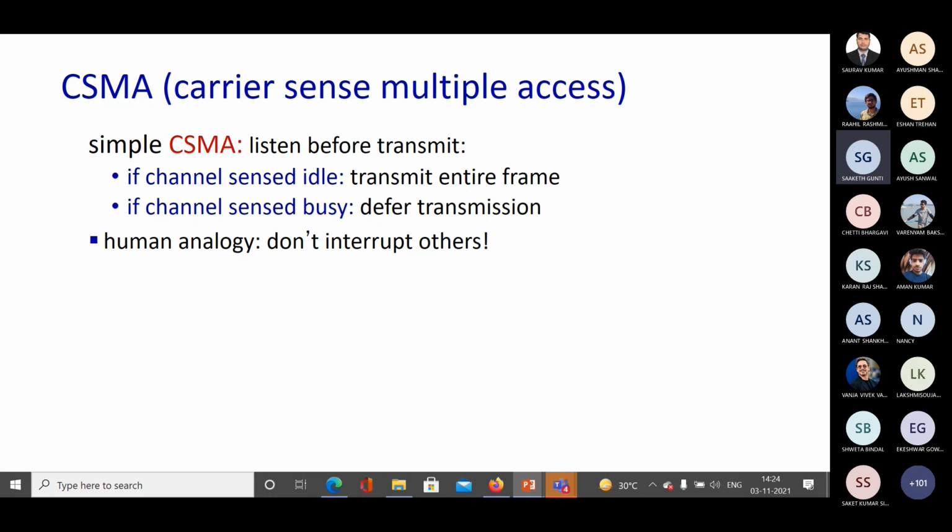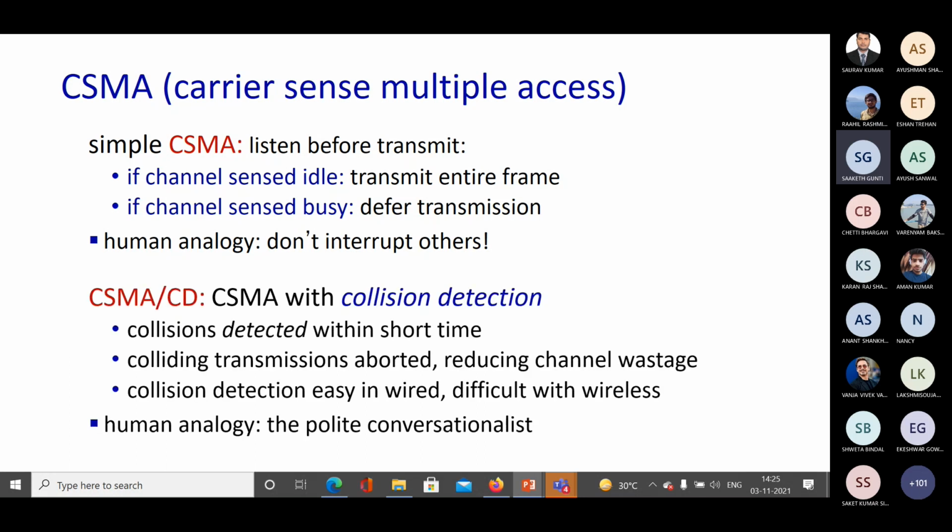First you sense the channel. If the channel is idle, that means it's totally free and nobody else is transmitting, then you start your transmission. If it is busy, that means somebody else is transmitting data in that channel, then you defer transmission for that particular timestamp. This is what CSMA basically follows.